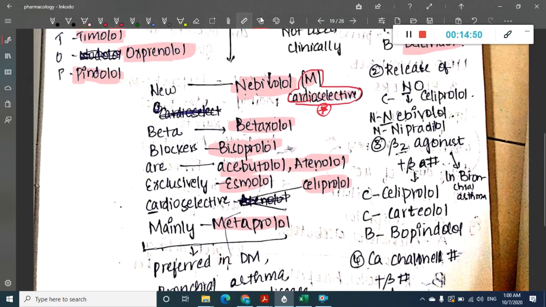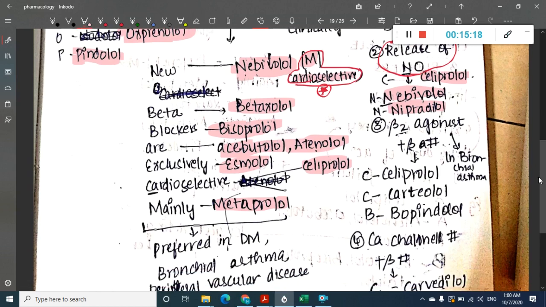Then we have those beta blockers which release nitric oxide. They are given by the mnemonic CNN. What are they? C is celiprolol, N is nebivolol, and N again is nipradelol. Celiprolol, nebivolol and nipradelol are those which release nitric oxide.